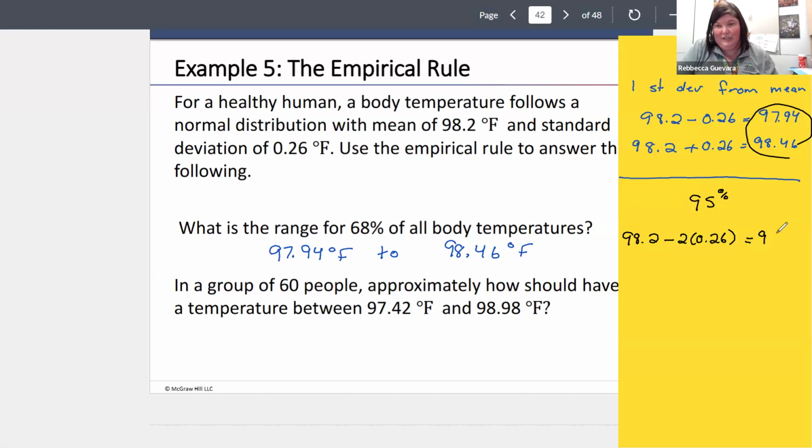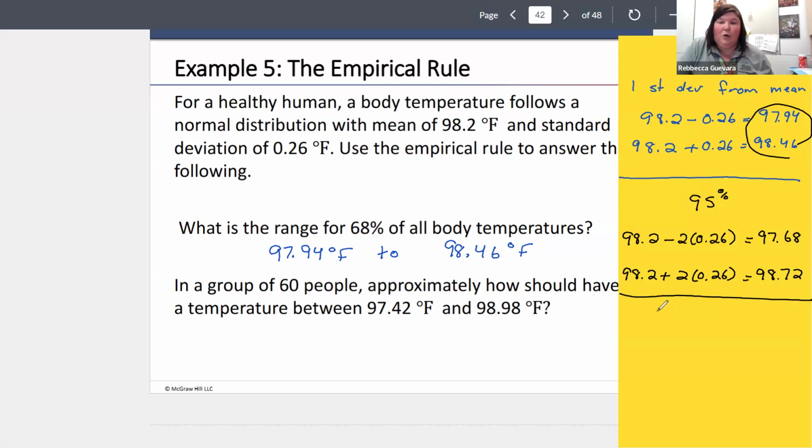So this was actually 97.68. That's going to be important. 98.2 plus 2 times 0.26. So I subtract 2 standard deviations. Now I'm going to add 2 standard deviations. And then we get 98.72. Well, that doesn't match what I have here.